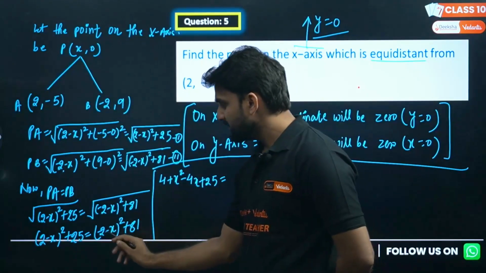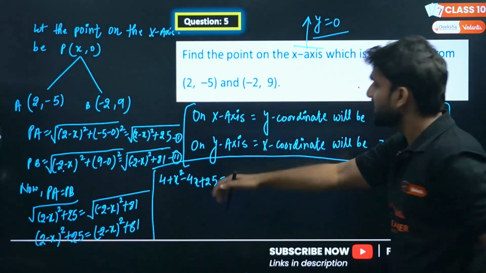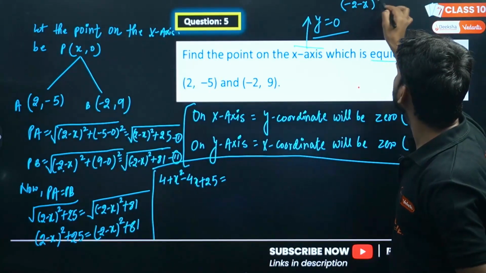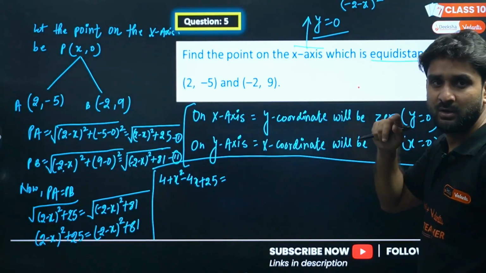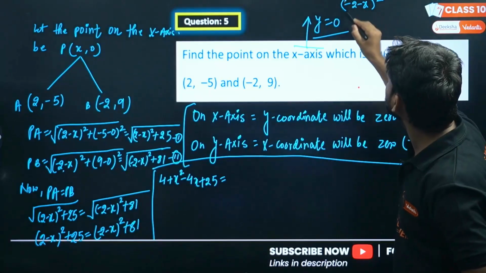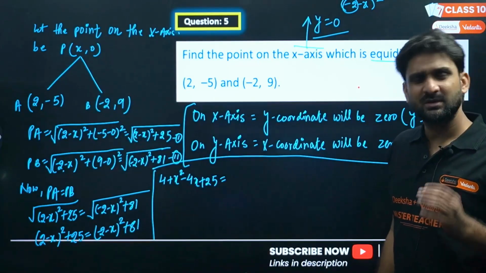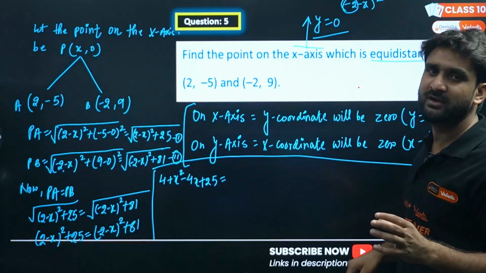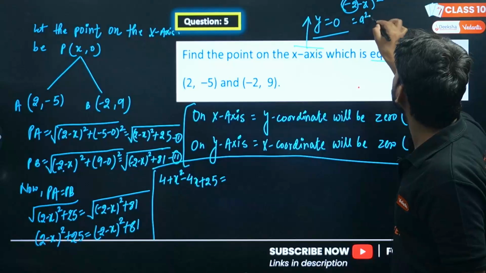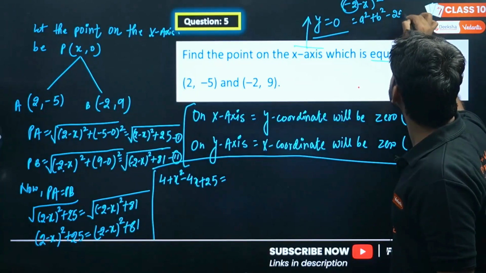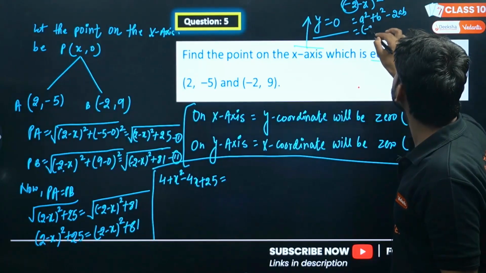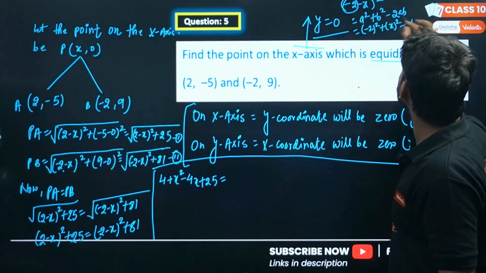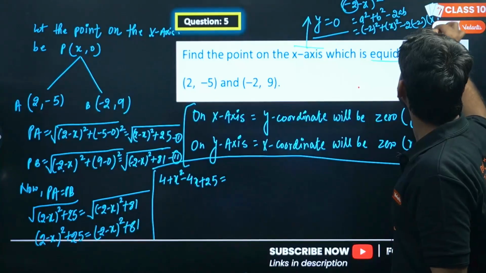Now see my dear lovely kids, somewhere in this kind of situation students get troubled a lot. You are squaring minus 2 minus x. No need to worry, just consider it normal. Minus 2 is here, just consider it a. Assume it a. a minus b whole square. What is a minus b whole square? A square plus b square minus 2ab. This is an algebraic identity. So you need to put a as minus 2 and b as x. This is the way.